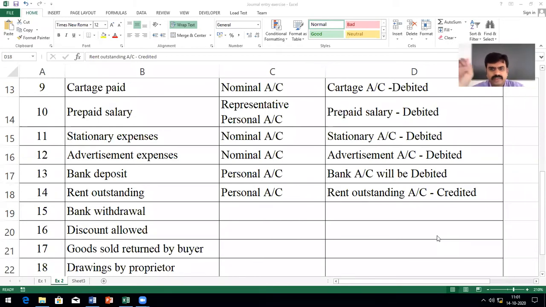I'll teach you how to do it when I'm doing a journal entry. So what you have to do in the journal entry, we'll do in the next one. Somebody is asking, sir, can you explain what is bank deposit?